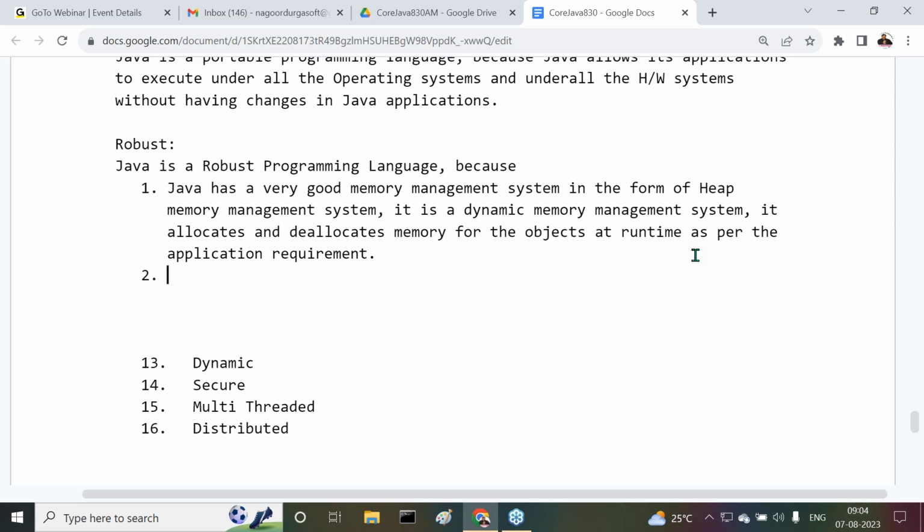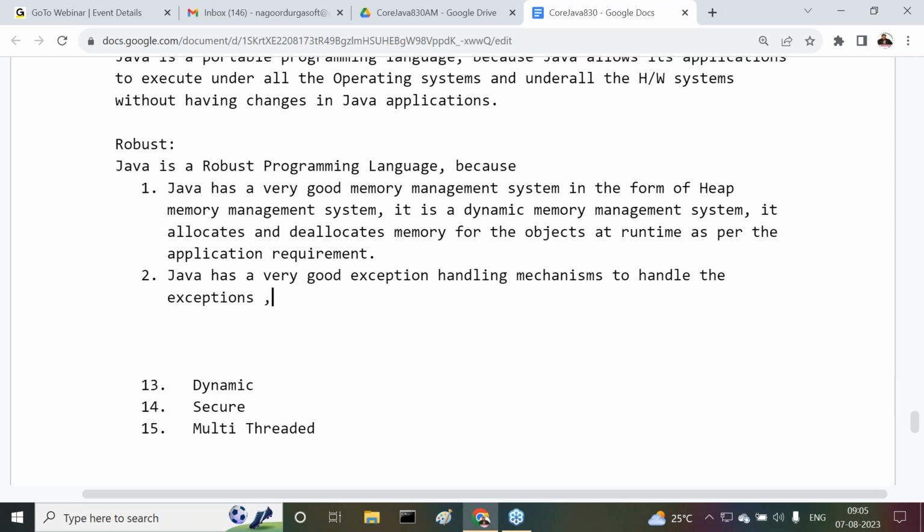Java is super. But how is this exception handling possible in Java? I'm giving clarity, try to understand it clearly. Java has very good exception handling mechanisms to handle the exceptions. Why?